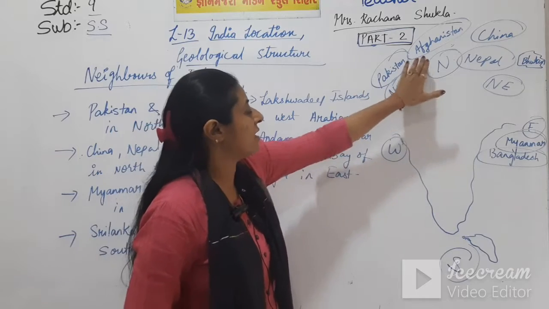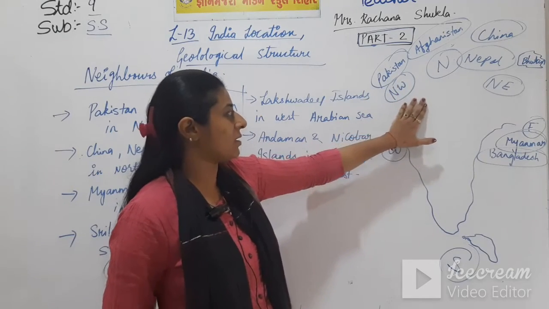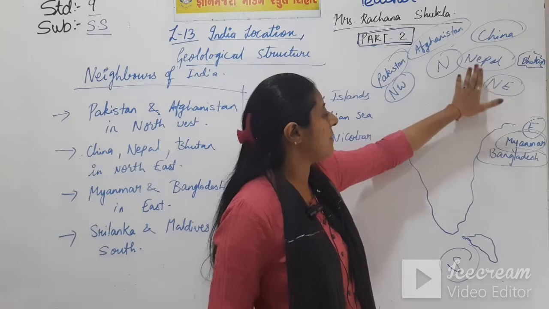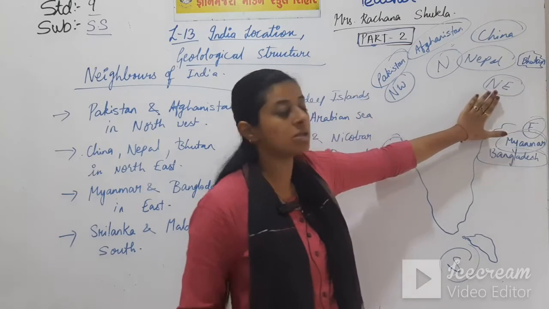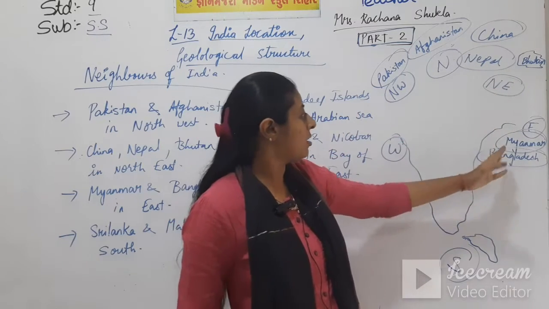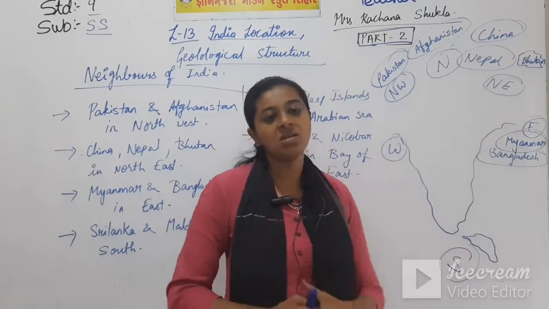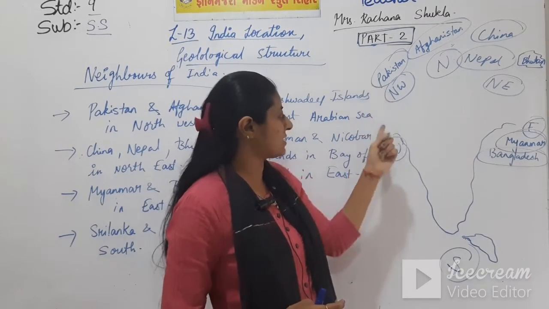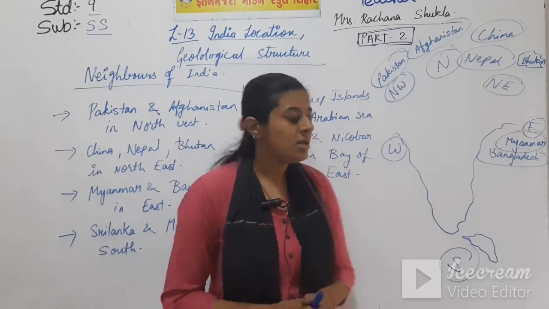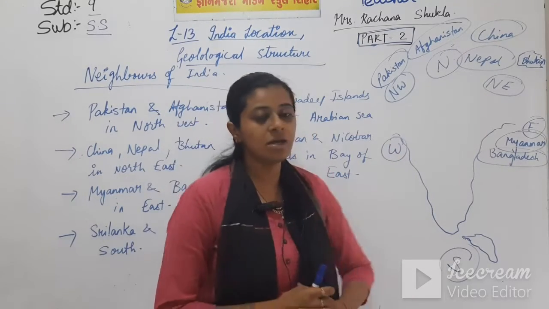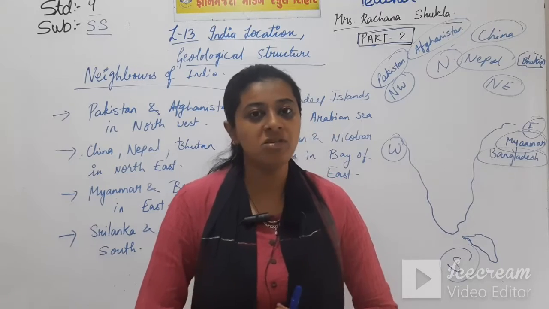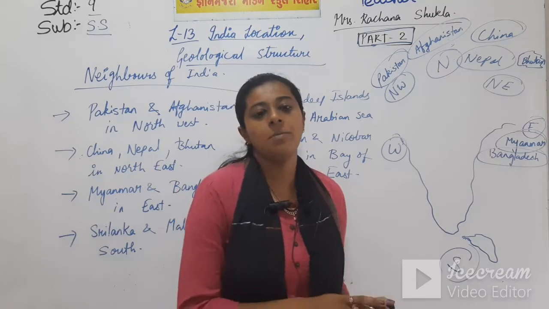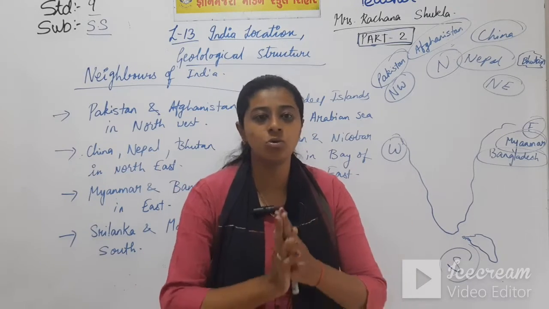Pakistan and Afghanistan in the northwestern part, China, Nepal and Bhutan in the northeastern part, Myanmar and Bangladesh in the eastern part. In the western part, Pakistan is also connected with Gujarat.